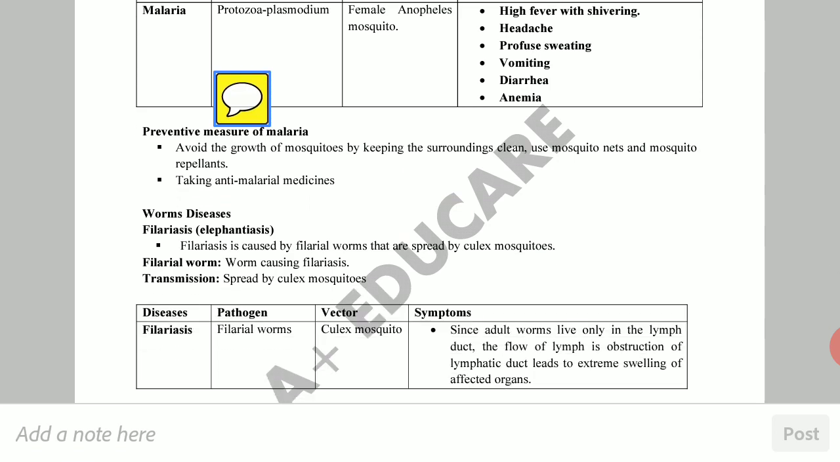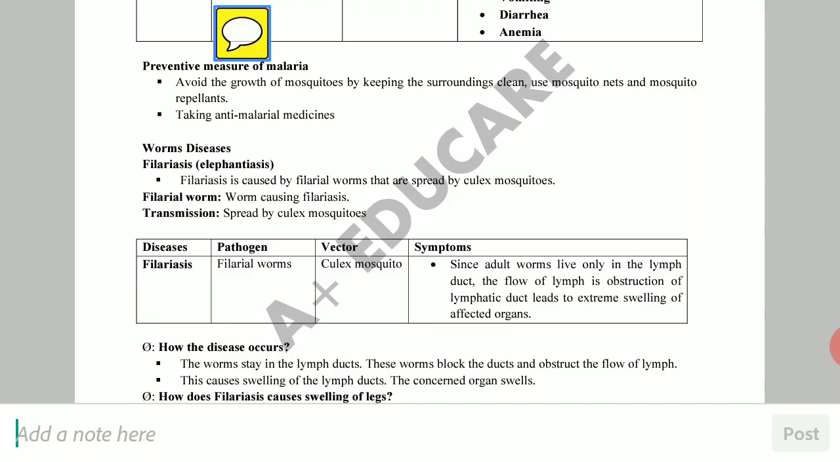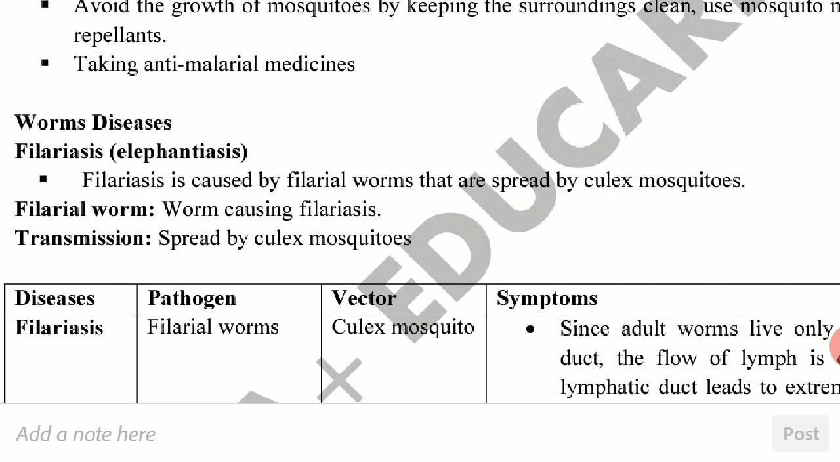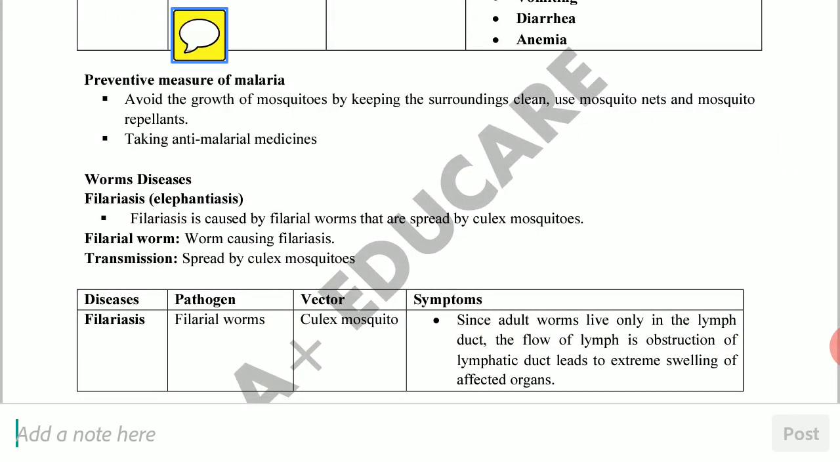Next we will come to another disease related with worm. It is a worm disease. Okay, filariasis, mandurogam or elephantiasis, it is also called.